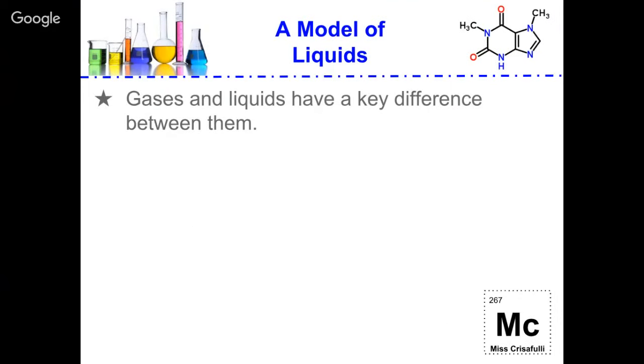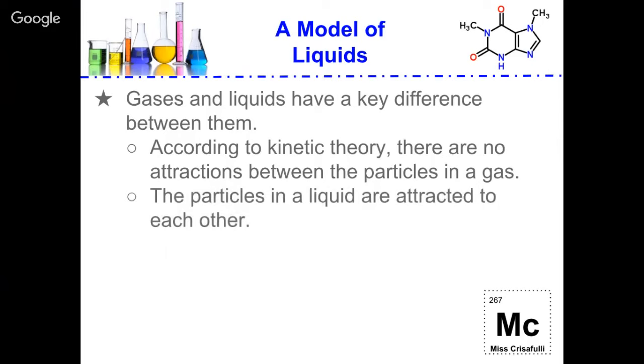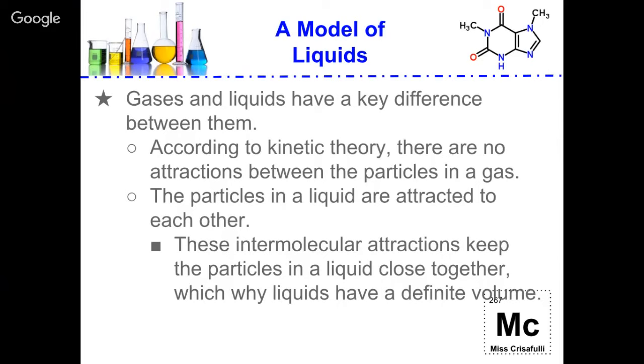Gases and liquids have a key difference between them. According to kinetic theory, there are no attractions between the particles in a gas, and that makes sense because the gas particles are so far apart from each other. Particles in a liquid, on the other hand, are much closer together, so they are attracted to each other. These intermolecular attractions, remember, we talked about in Chapter 8 over bonding: dipole-dipole, London dispersion, ion-dipole, and hydrogen bonding. Those are all your intermolecular attractions, the attractions that happen between the molecules. They keep the particles in a liquid close together, and that is why liquids have a definite volume.